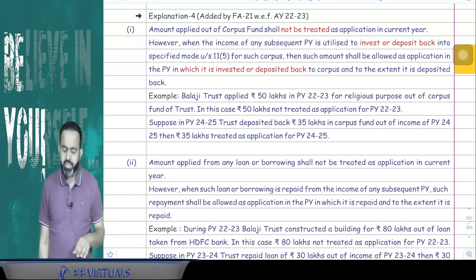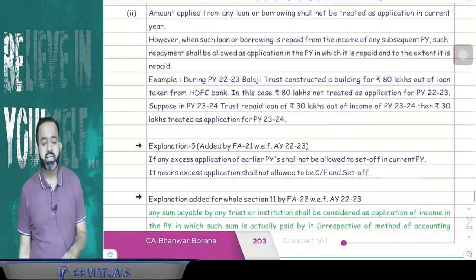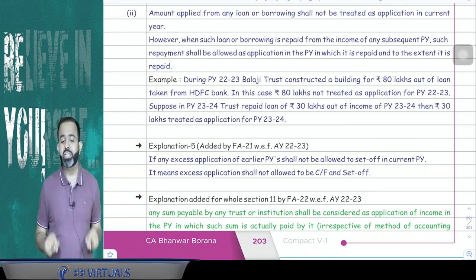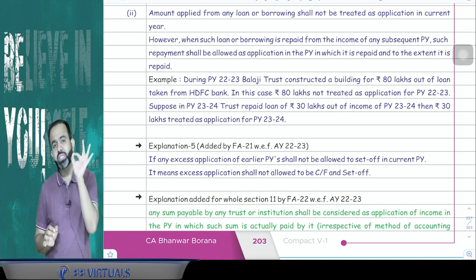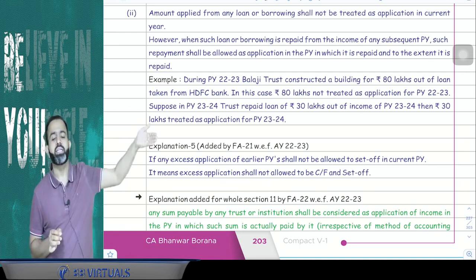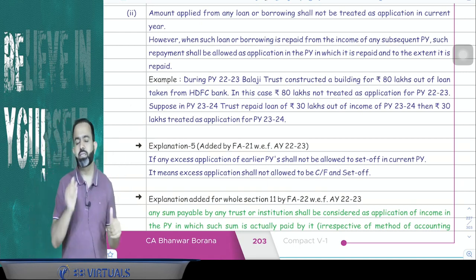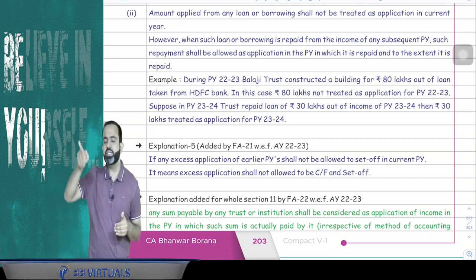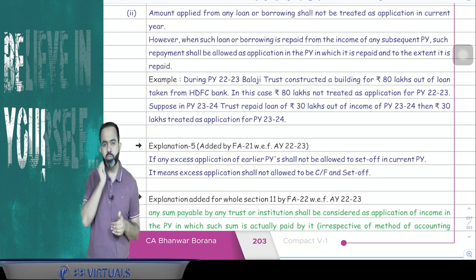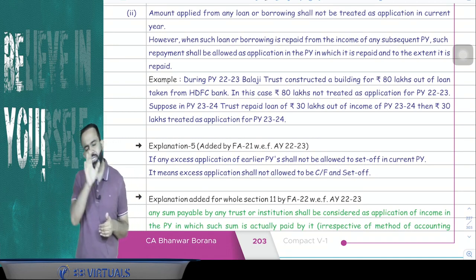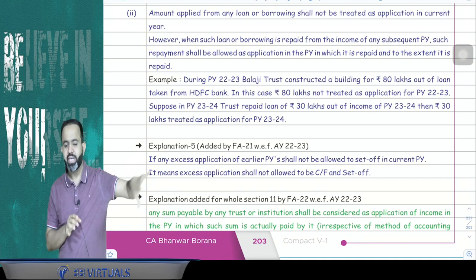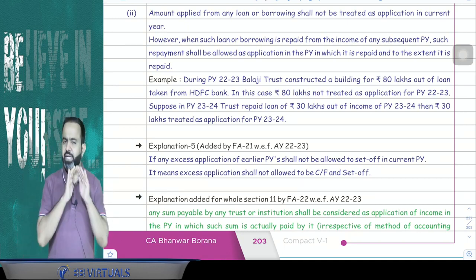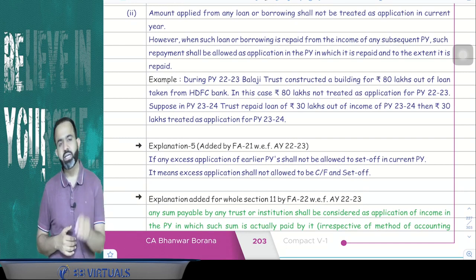One more point says that, suppose any amount is applied in the current year out of borrowed money or loan, then it will not be treated as application in the current year. It will be treated as application in the year in which the loan is repaid. For an example, the trust constructed one building in the current year for 20 lakh rupees. But suppose they borrowed 10 lakh rupees for the purpose of that building. So can I say that only the remaining 10 lakh will be treated as application in the current year? Whatever out of borrowed money they applied will not be treated as application in the current year.